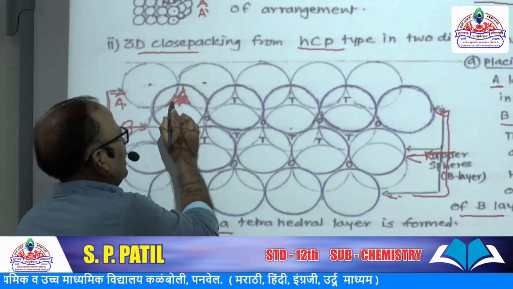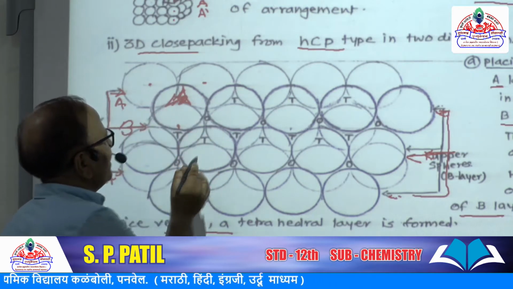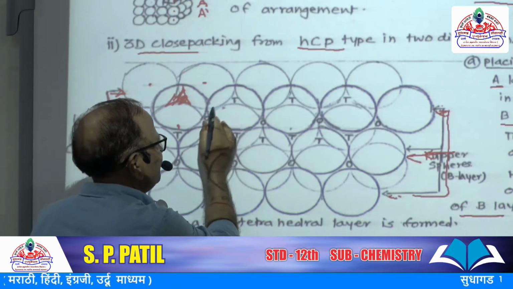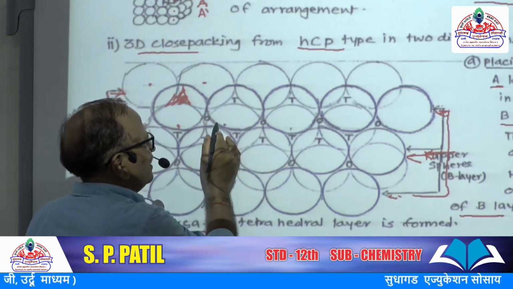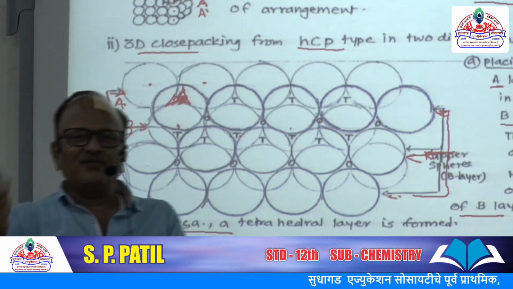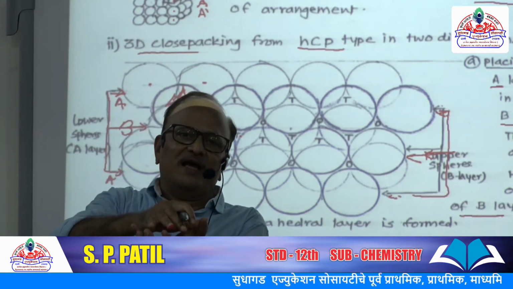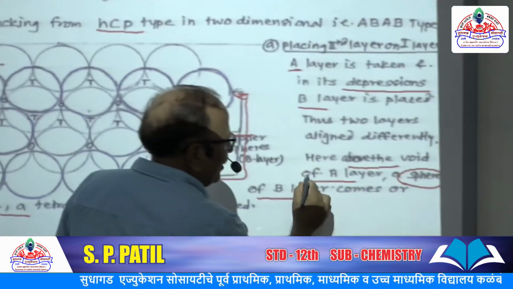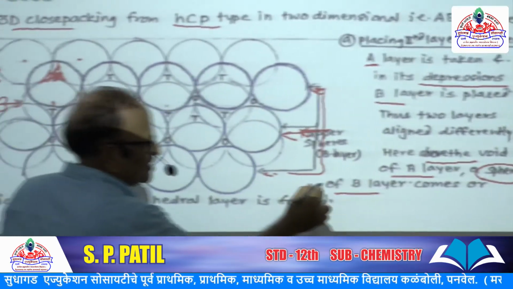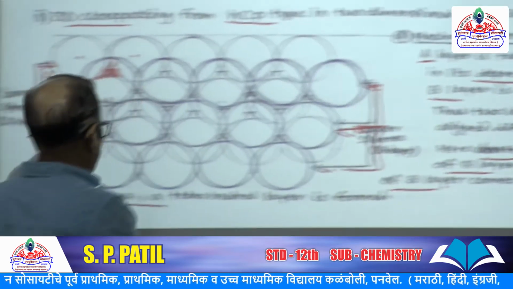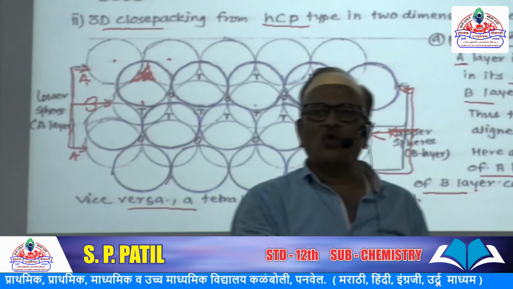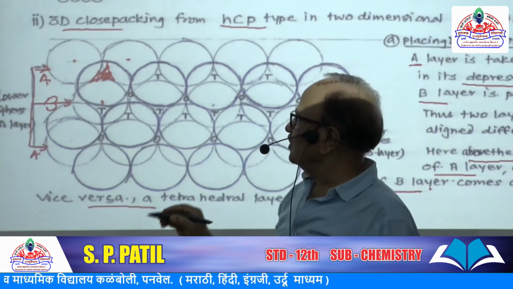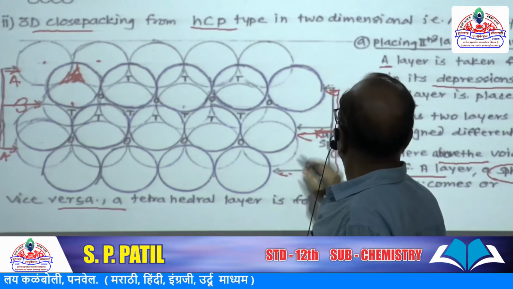In another portion, this is a sphere of A layer, and the void of the second layer comes in contact with the sphere. So it is said that in the void of A layer, a sphere of B layer comes, or vice versa: void on sphere or sphere on void. This type of arrangement is ABAB type.